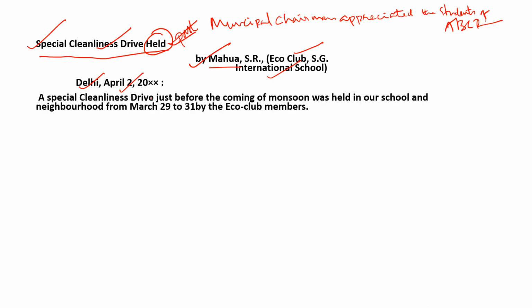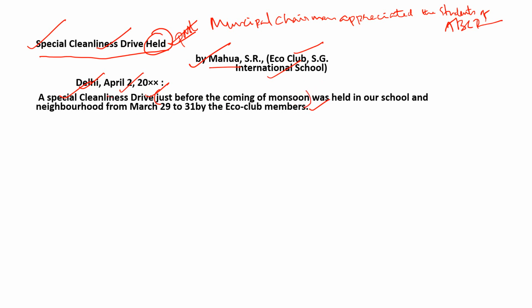A special cleanliness drive just before the coming of monsoon was held in our school and neighborhood from March 29 to 31st by Eco Club members. So the very first line states what happened, a special cleanliness drive. Then in addition we are adding that just before the coming of monsoon.